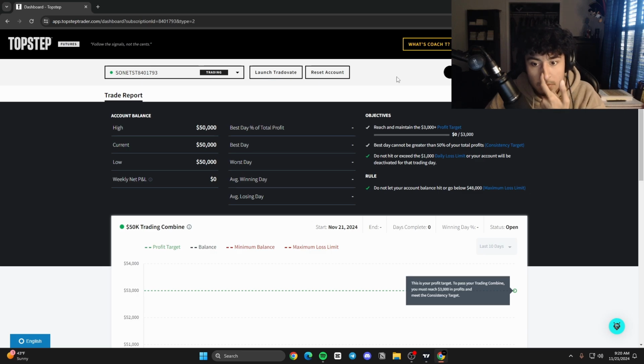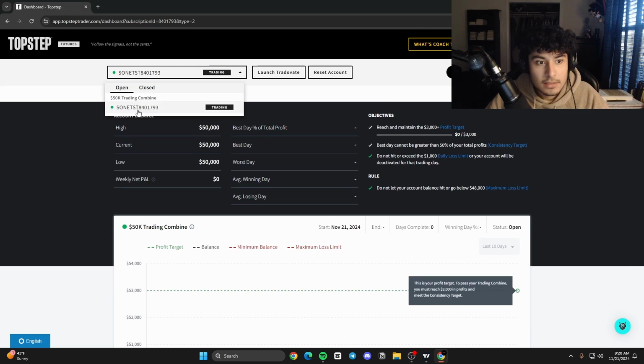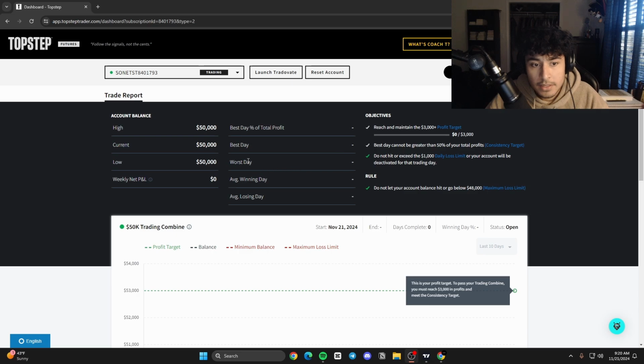I was a little skeptical because I thought maybe I wasn't trading on the right account, but this is the right account. I double checked everything. It's the 50K combine. Either way, I don't know when it's gonna update. Probably later. But the account goal is to meet 3K.